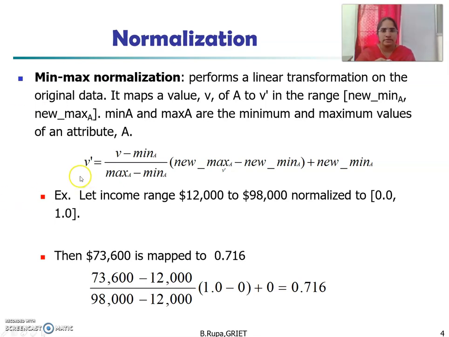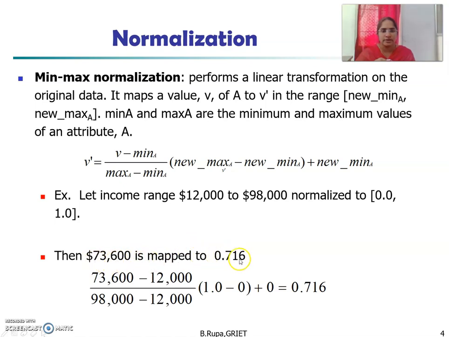The formula for min-max normalization is v' = (v - min A) / (max A - min A) * (new max A - new min A) + new min A. By using this formula, we can easily convert the value v into v'. Let us take an example where the income range is between 12,000 and 98,000, and it is normalized to the range 0.0 to 1.0. Consider the value v for attribute A to be 73,600.